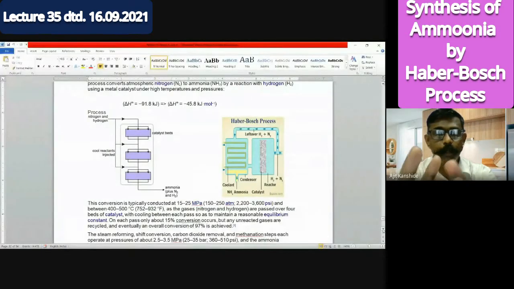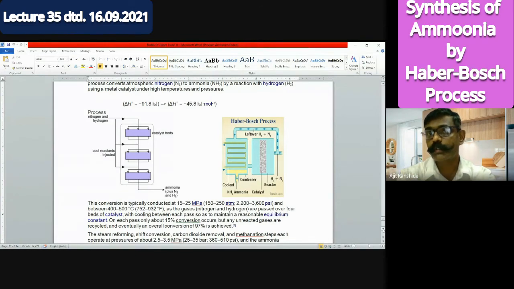Let me share the screen. Yes. About the environmental aspects, means oxides of nitrogen, oxides of sulfur, they do spoil our air. What are the toxic effects of that? How can we minimize them? That portion you have to study, you have to prepare.